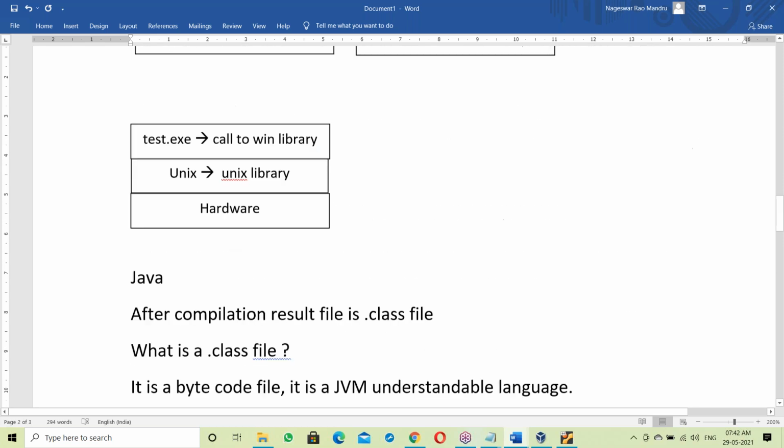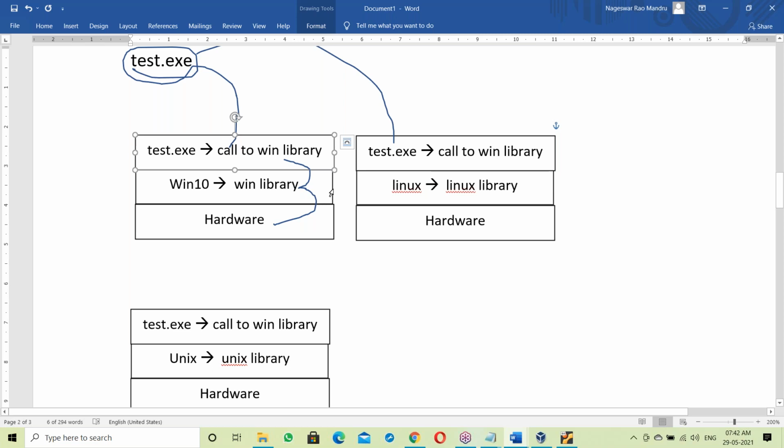Now let us take the same on different platforms. First, the Windows platform.